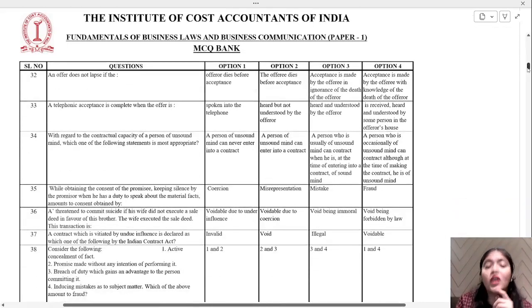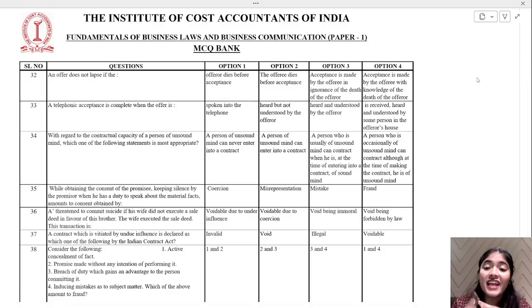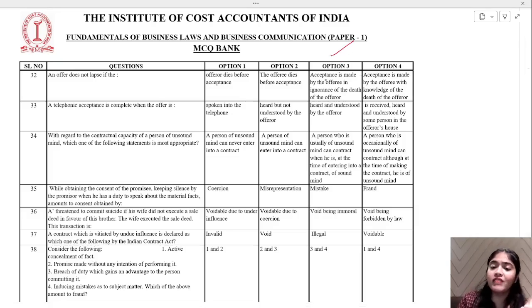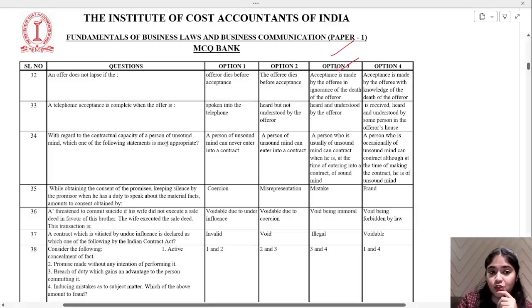An offer does not lapse if the offerer dies before acceptance, the offeree dies before the acceptance, acceptance is made by the offeree in ignorance of the death of the offerer, or acceptance is made by the offeree with knowledge of the death of the offerer. So if you are not aware, that time only the offer will not lapse. If you are aware, then the offer will lapse. Option number 3 is the correct one over here.